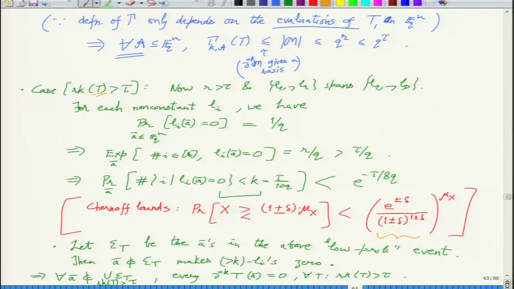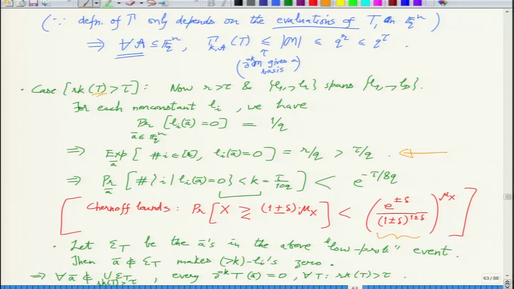That follows from the Chernoff bound, because look at this line. We have shown that the number of linear factors of T that vanish at a random point simultaneously is expected to be r over q, which is tau over q.